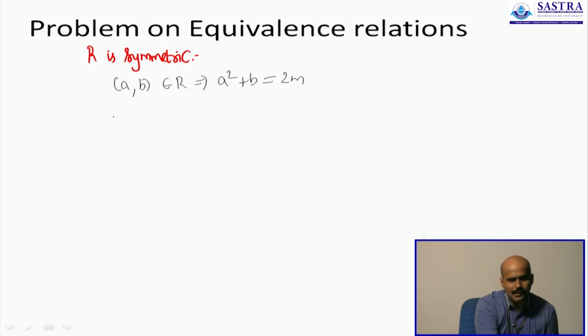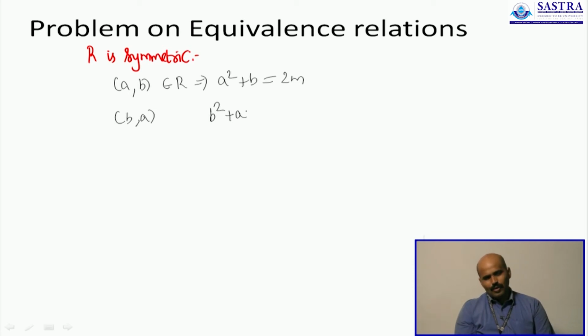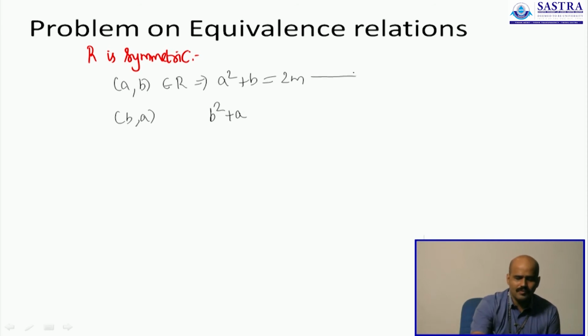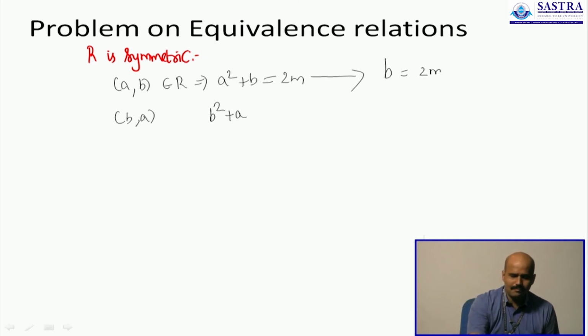Now to show that B comma A is also part of R, you are considering an expression of the form B square plus A. Now you don't know what B is, you don't know what A is, you only know that A square plus B is an even number. You don't know anything else about A or B square. You cannot assume, you are not proving instances by considering examples, you are proving rigorously. So for that we will make use of the first equation. You know that A square plus B is even. From here B is 2m minus A square, which will mean that B square is the square of 2m minus A square.